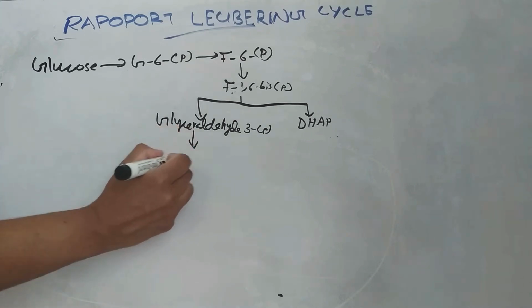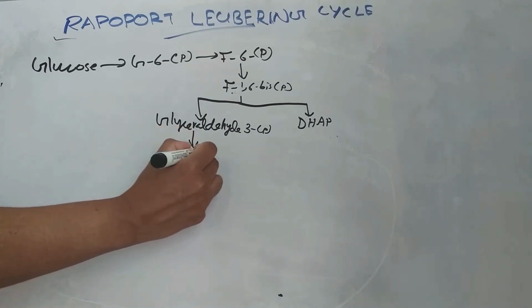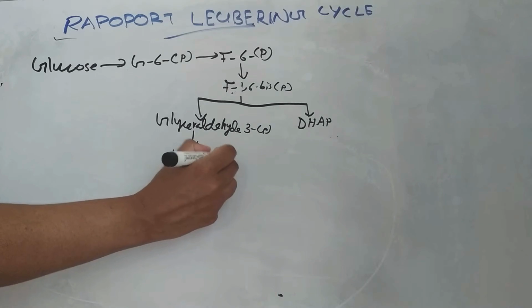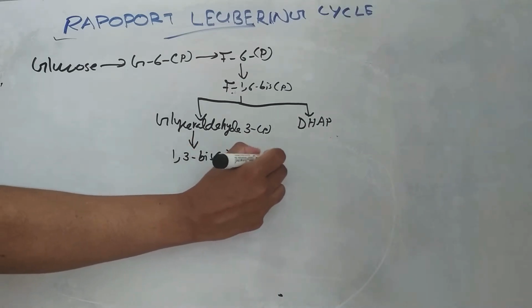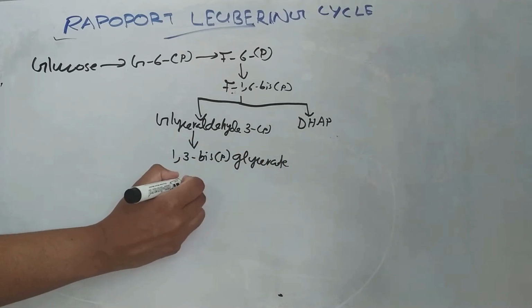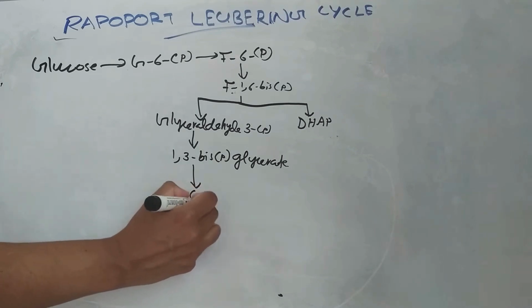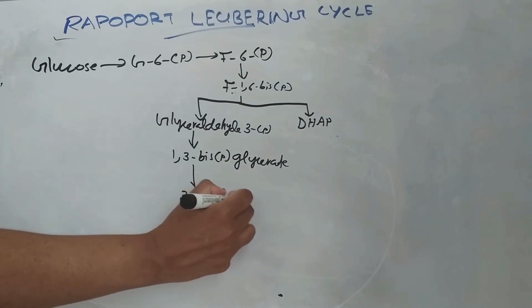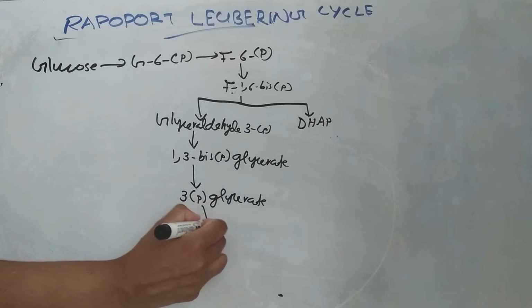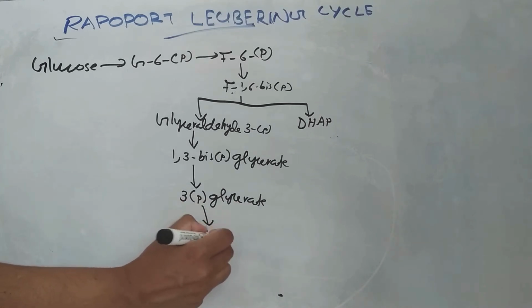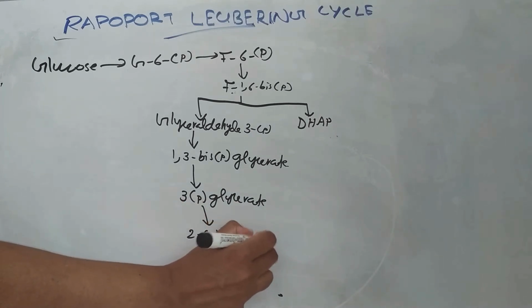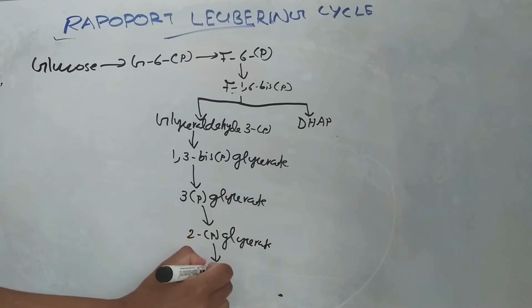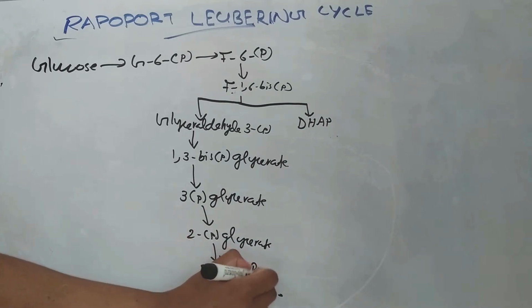Glyceraldehyde 3-phosphate then converts to 1,3-bisphosphoglycerate. Then it forms 3-phosphoglycerate, then 2-phosphoglycerate, then phosphoenol pyruvate and finally pyruvate.